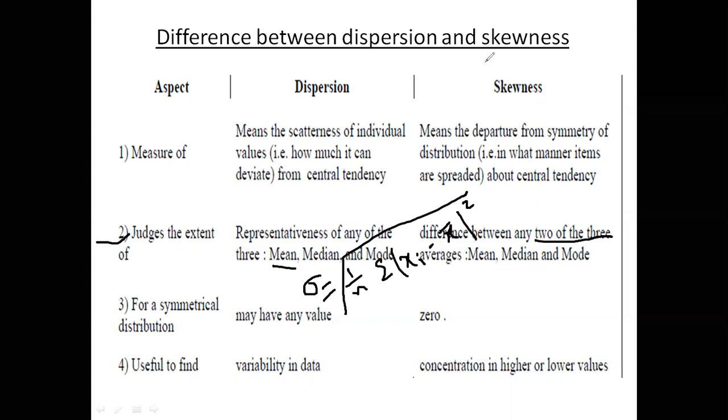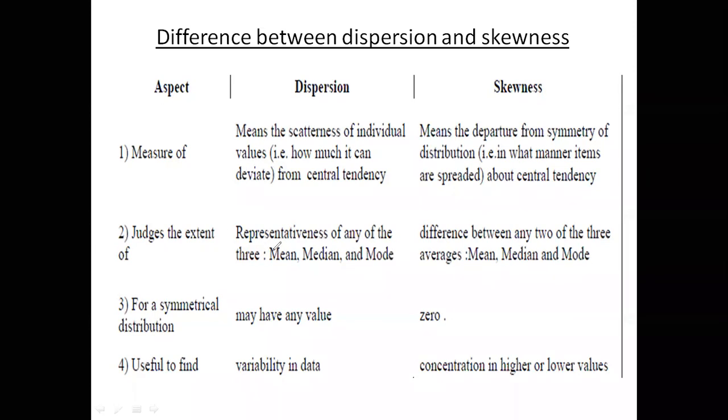So only one measure of central tendency is required to find the dispersion, whether it is quartile deviation, standard deviation, or mean deviation. But for skewness, you require two measures of central tendency: either mean and median, or mean and mode.